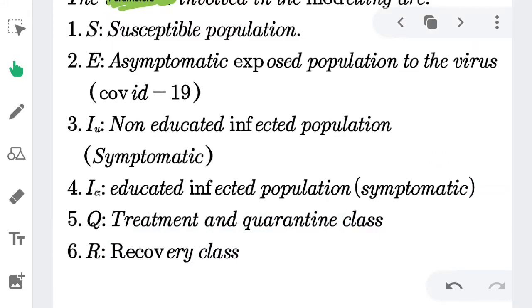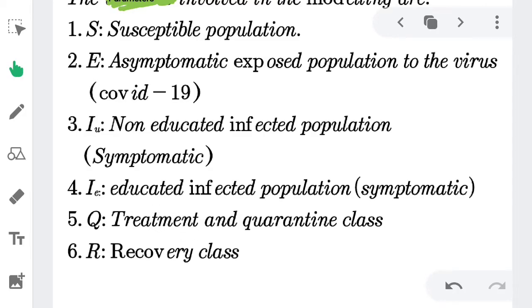Then you have the infected population, which is divided into two: the non-educated infected and the educated infected. The non-educated infected is a class of the population who is obviously infected, shown by the symptoms in his or her body, but is not educated to take him or herself to isolation, therefore spreading the virus to the people around. Maybe he may decide to go on taking local drugs to treat the disease, therefore infecting others who are very close to him. The educated infected is the symptomatic stage of the disease affecting the educated class of the populations.